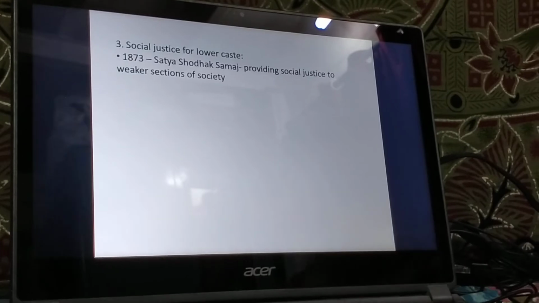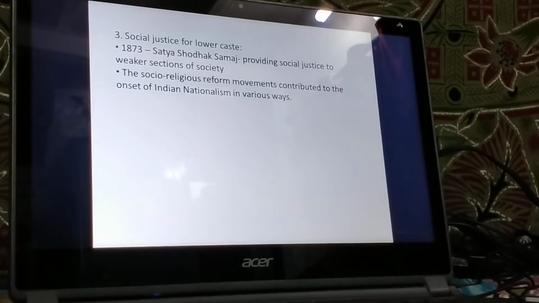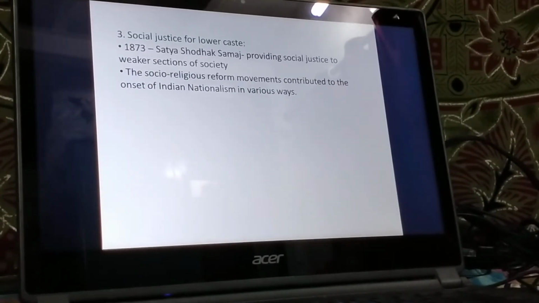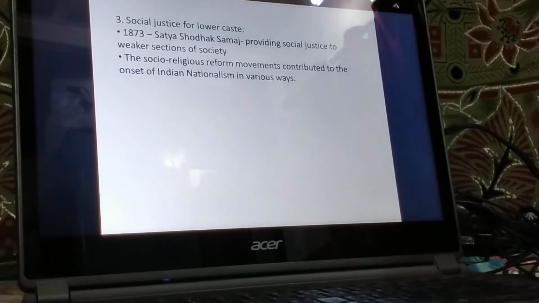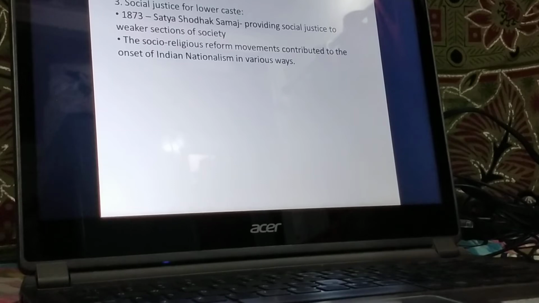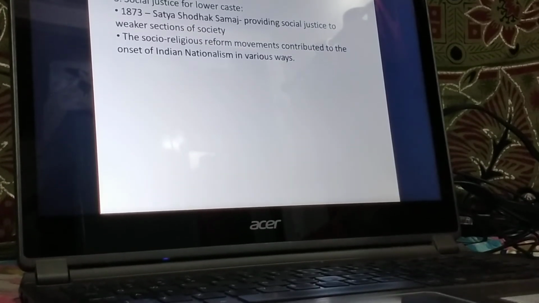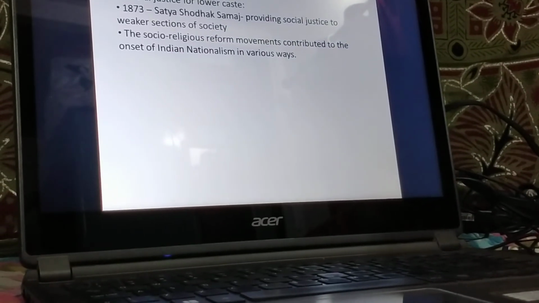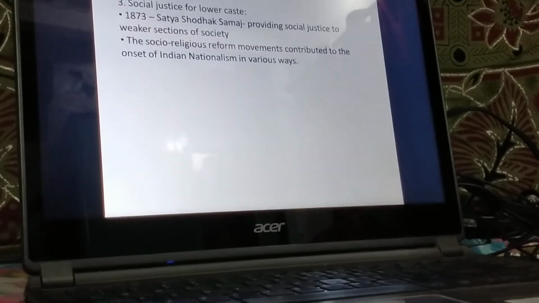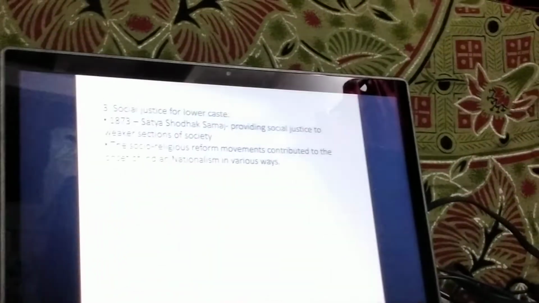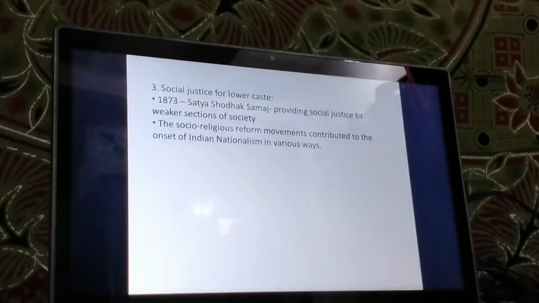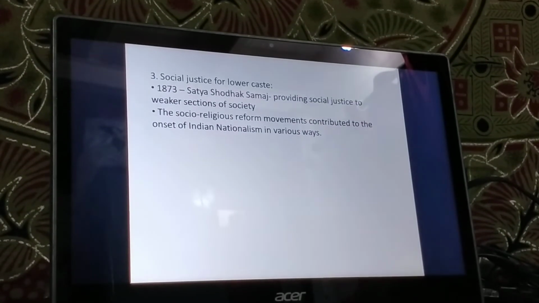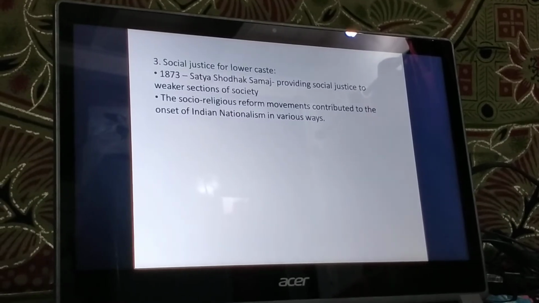Now, these social religious reform movements in our country contributed to the onset of Indian nationalism in various ways. For example, Swami Dayanand and Swami Vivekananda, as social reformers, proclaimed the superiority of Indian culture and civilization. The reformers also condemned untouchability and the caste system. The ideas of brotherhood or equality attracted the so-called lower caste.